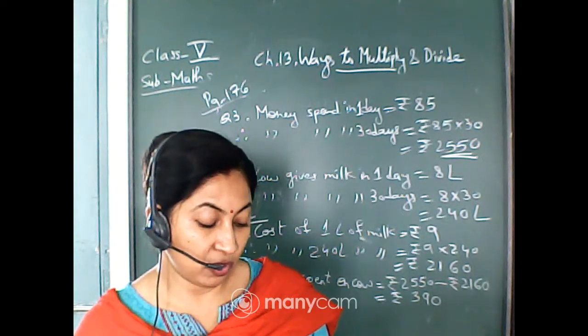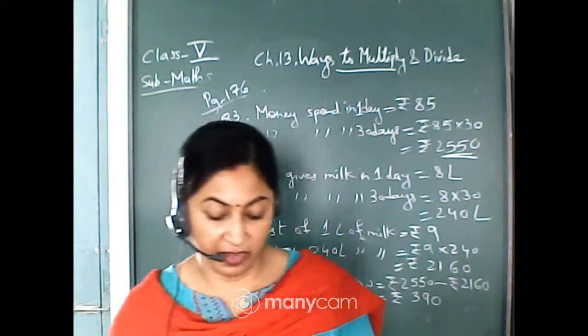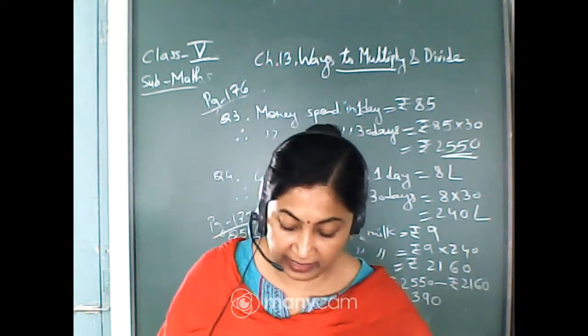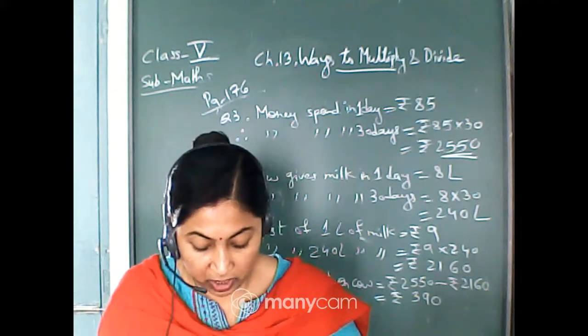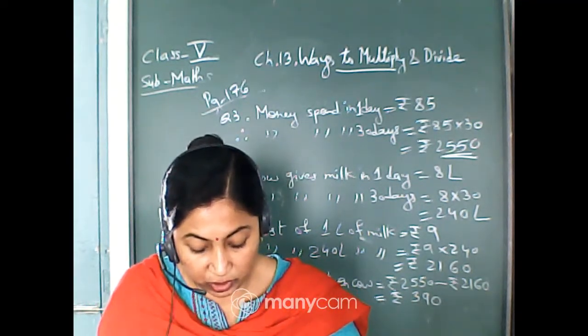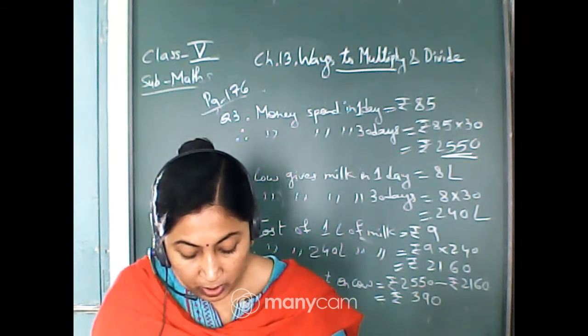Not divide, sorry, it will be multiplication, because the cost of 1 liter of milk is rupees 11. You have to find the cost of 210 liters of milk. Sorry, you have to multiply, not divide. You will multiply it. Cost of 1 liter is 11, therefore cost of 210 liters. It will be multiplication.